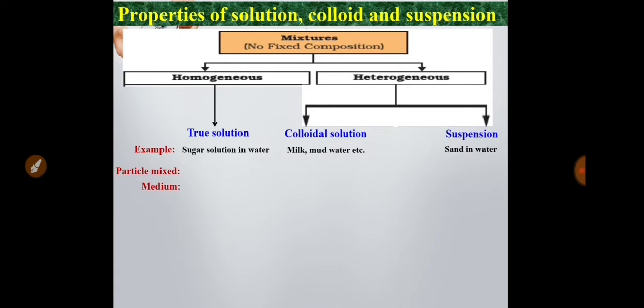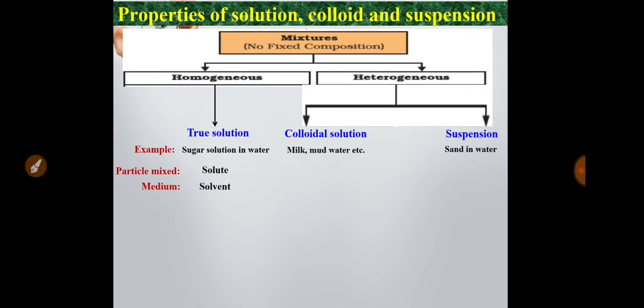Now in every case we have seen that there are two types of part. One is some particle part and another is some medium part. For a true solution, they are called solute and solvent. The particles are called the solute and the medium is called the solvent. So the solute is dissolved in the solvent.